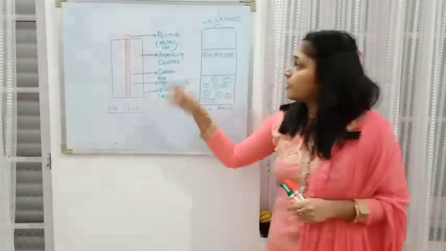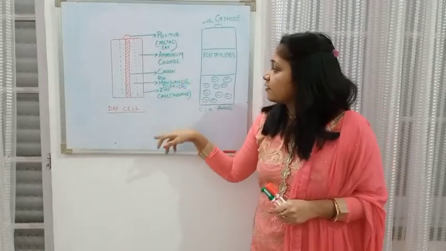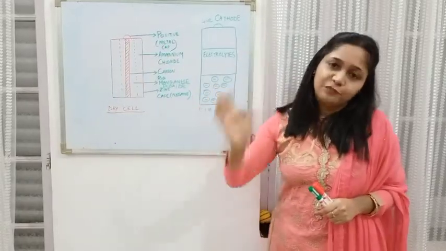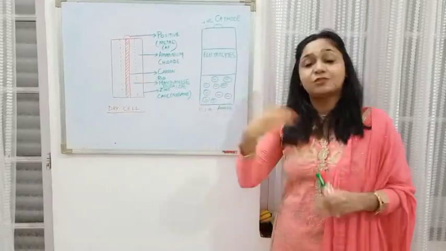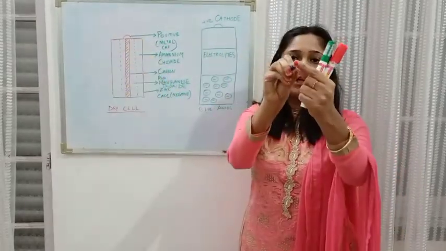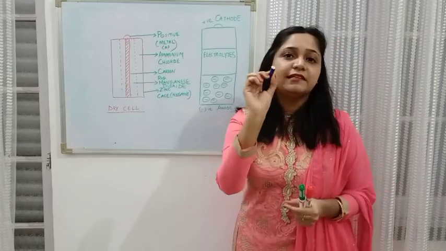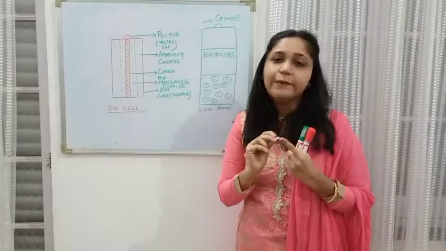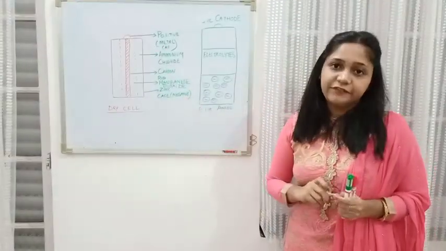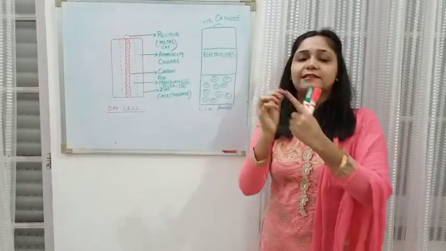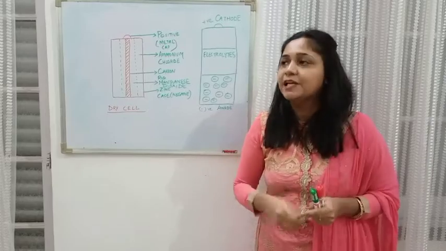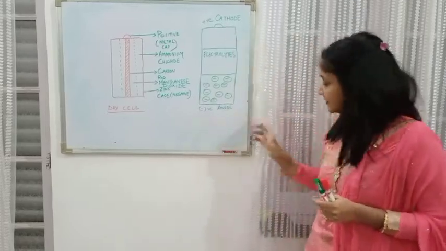I have already explained the carbon rod. Manganese dioxide is also there, which you do not have to focus on right now, because you are going to study it in higher classes. Now this zinc case, the metal you see over here, is basically made up of zinc, and this zinc leads to the negative terminal. Why we call this the negative terminal and the cap side the positive terminal, we'll come to know if we look at this diagram here.